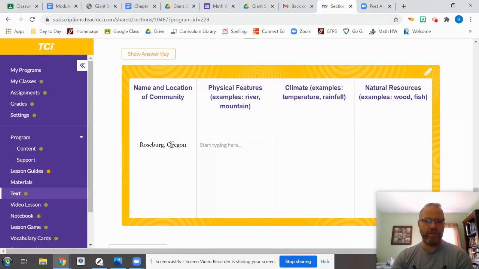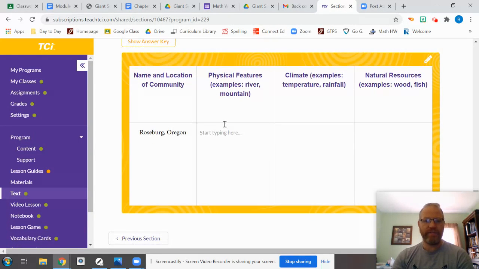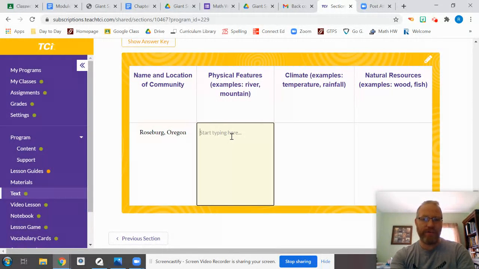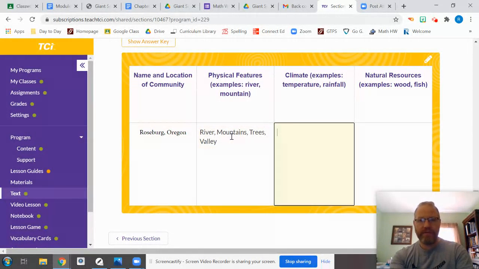Name and location, Roseburg, Oregon. Physical features. So what did we see as physical features in Roseburg, Oregon? We saw rivers, we saw mountains, trees, and a valley. So those are physical features. They had rain, they had summer and winter. So they had cold and hot months.